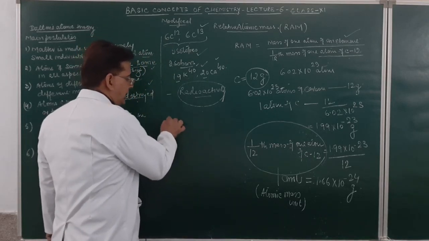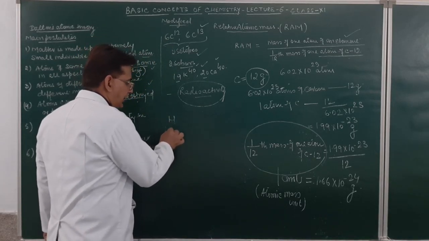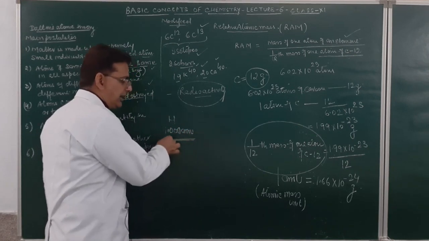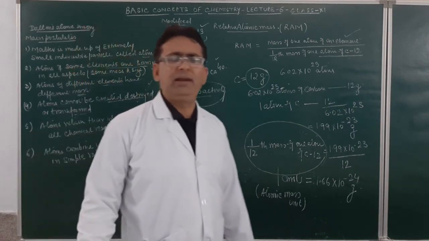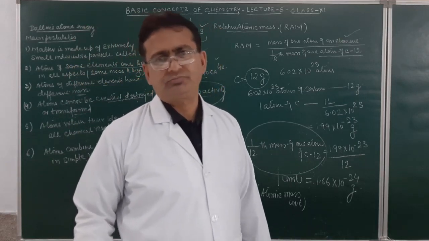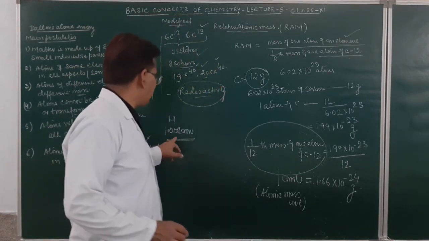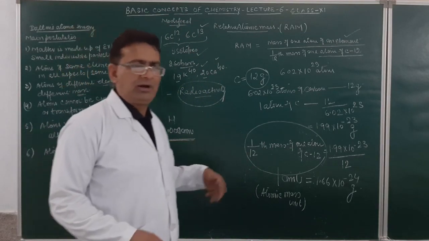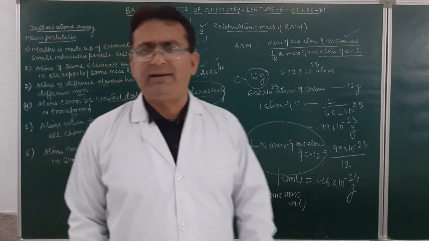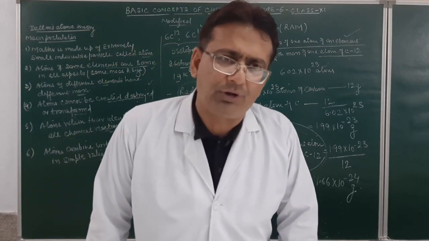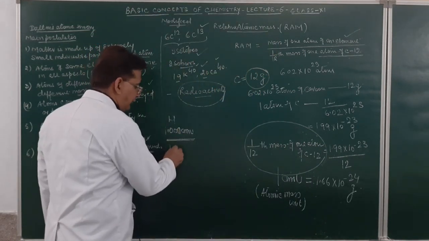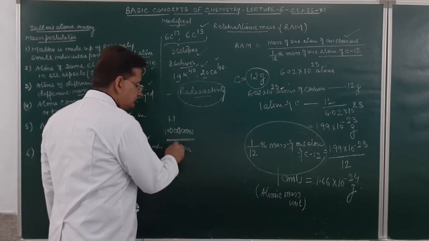See over here, student. Suppose we write down hydrogen mass is 1.008 AMU. Whenever the masses are expressed in AMU, it is the mass of one atom of an element. If I want to express the mass of one atom of an element in gram, it is to be converted into gram by multiplying with 1.66 into 10 raised to power minus 24 gram. So 1.008 AMU is the mass of one atom of an element.